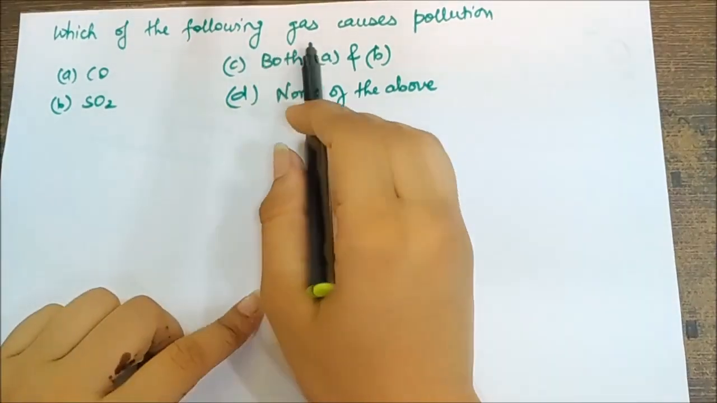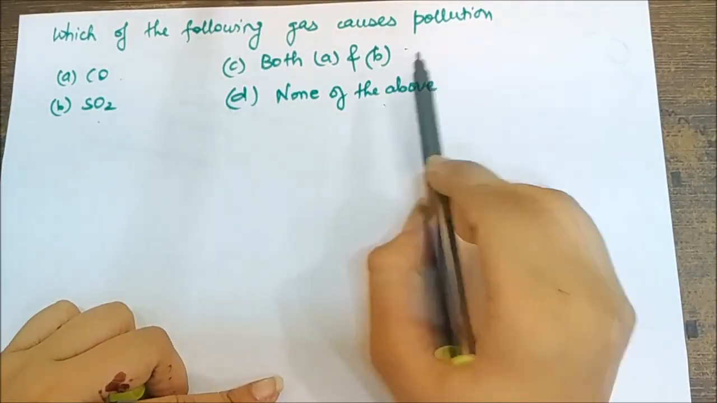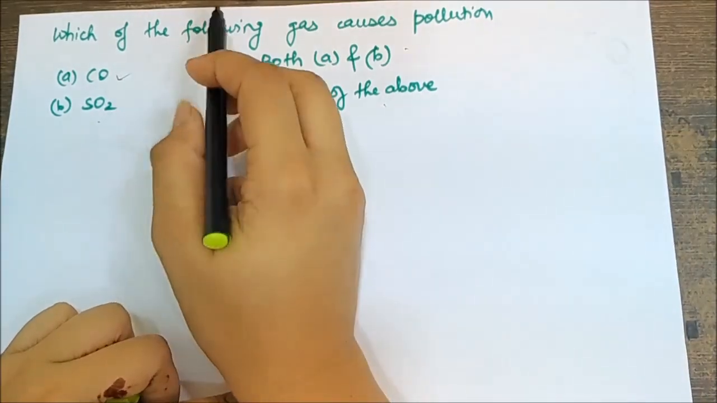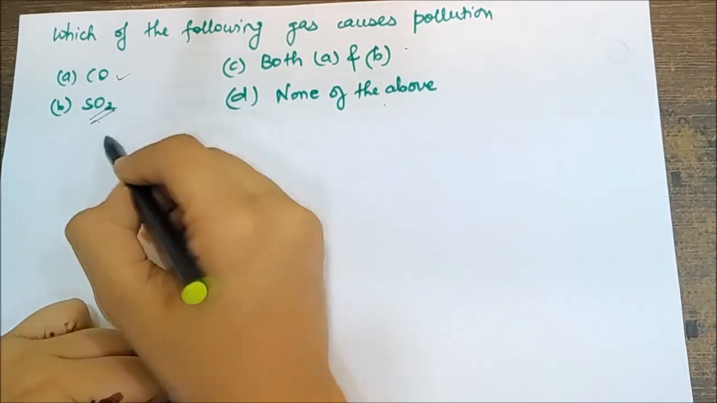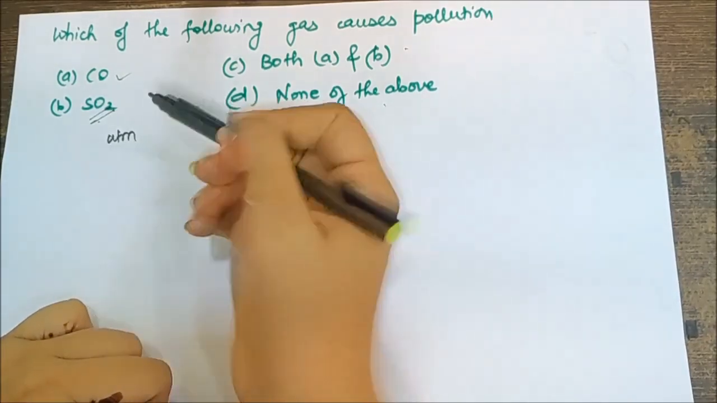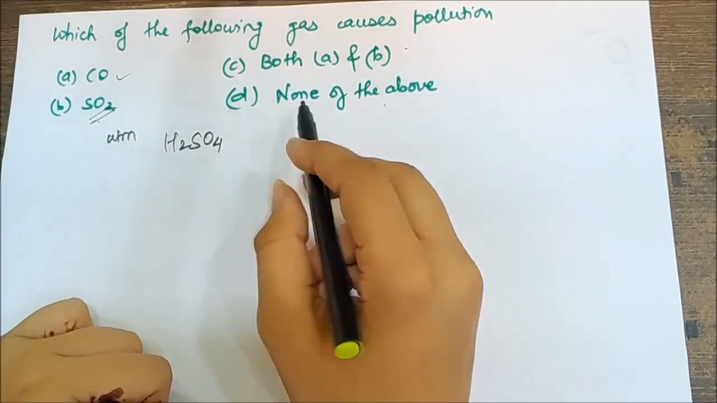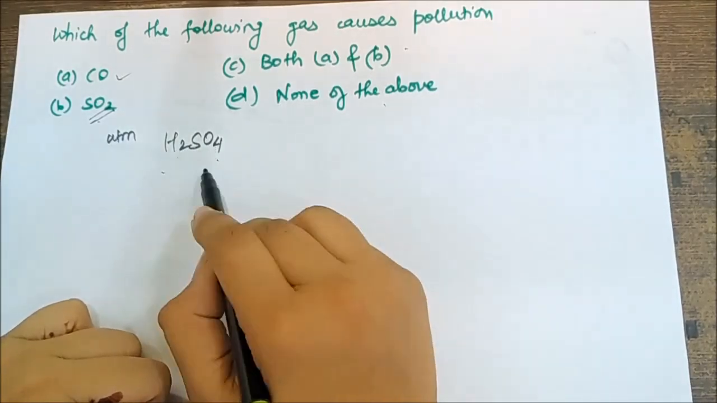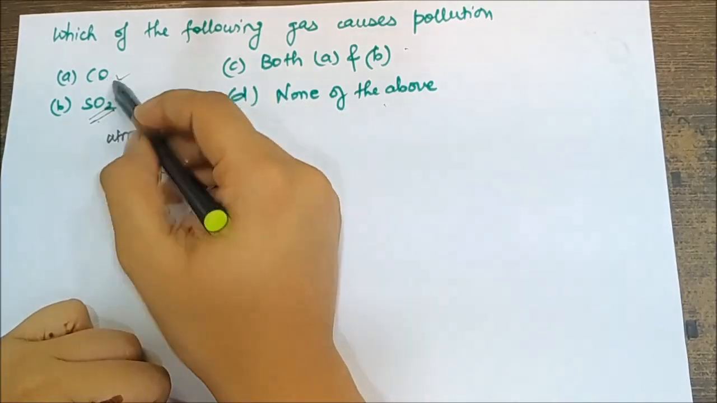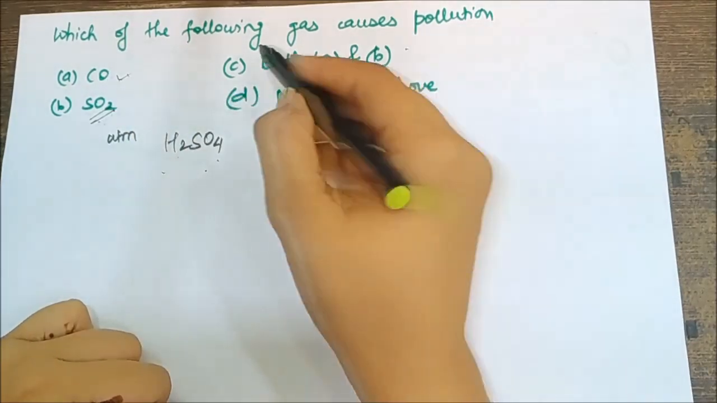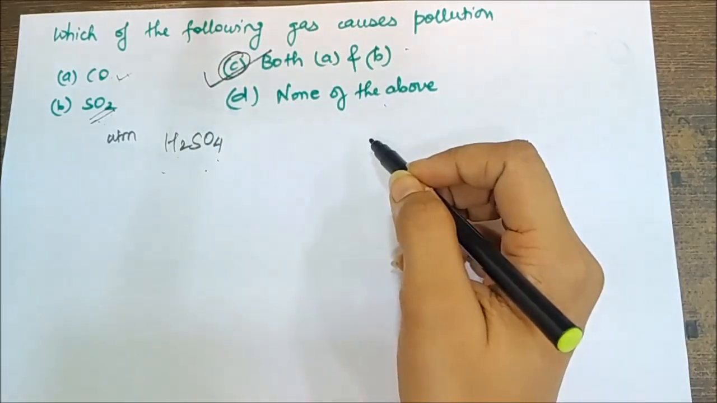Which of the following gases cause pollution? Carbon monoxide, sulfur dioxide, both A and B, none of the above. We know carbon monoxide causes air pollution. Sulfur dioxide reacts with atmospheric substances, for example water vapor, and forms poisonous substances like sulfuric acid, which causes acid rain. So both of these are air pollutants. My answer is C, both A and B.